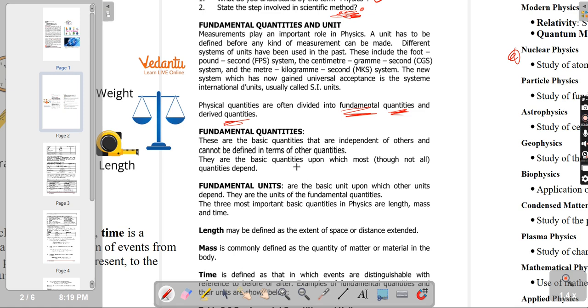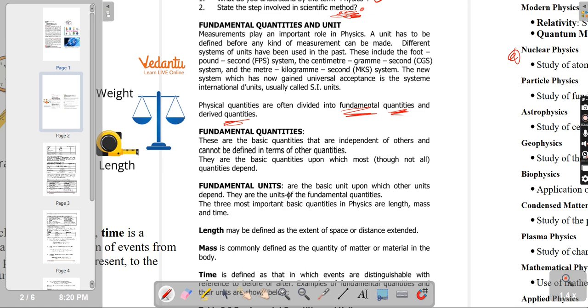Now, quantities like time, time is not a combination of anything. But when you say volume, volume is a combination of length in 3 dimensions, right? So you have length in the x direction, length in the y direction, length in the z direction, and you combine the three and you form volume. But length itself is a single quantity that is not a combination of 2 or more quantities. So we call them fundamental quantities.